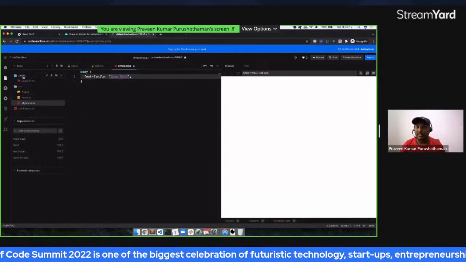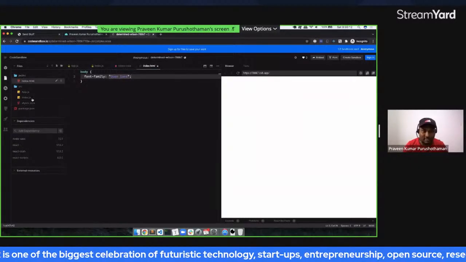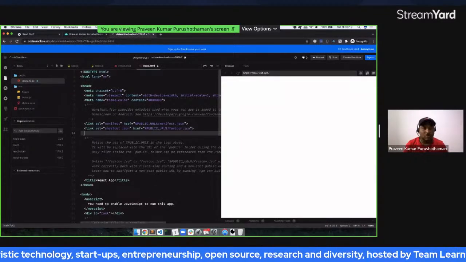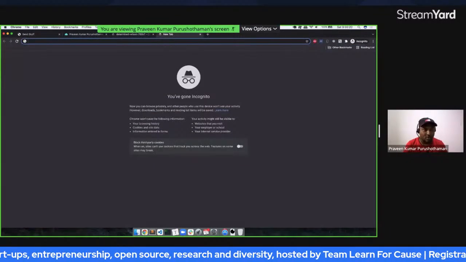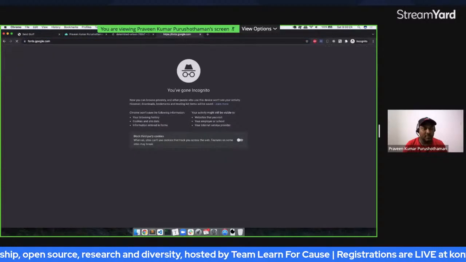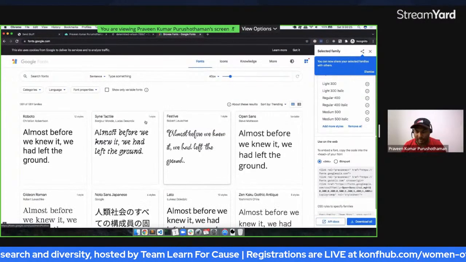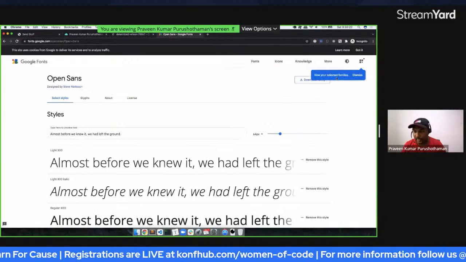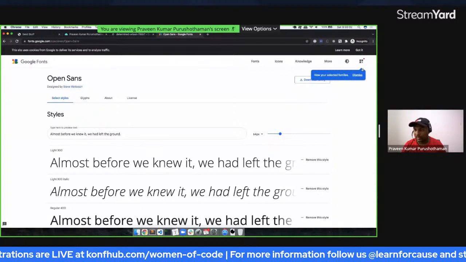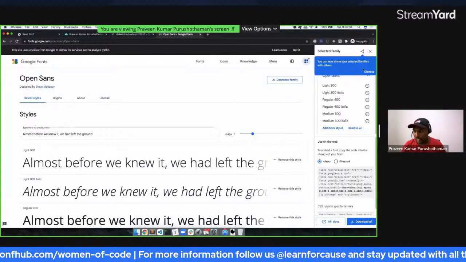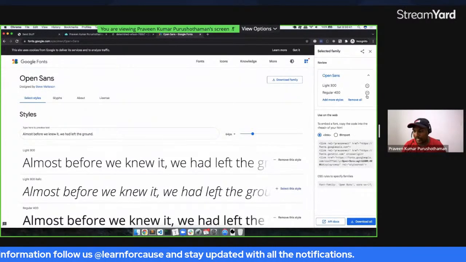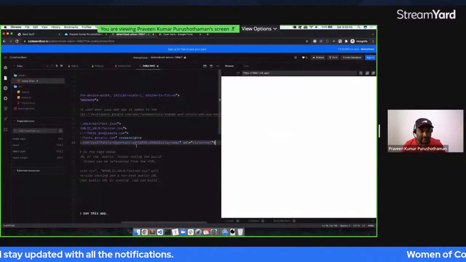Now we need to add a couple of things. For example, if you want to add some libraries, you can go ahead with the index.html. This is where you will be adding the libraries. Two libraries I want to add. One is fonts.google.com. If we go to Google Fonts, we can choose this Open Sans. We have got a couple of things, so we don't need medium at all, and we don't need these italic things. We'll just copy this whole thing as the link, and inside this, we can add these.